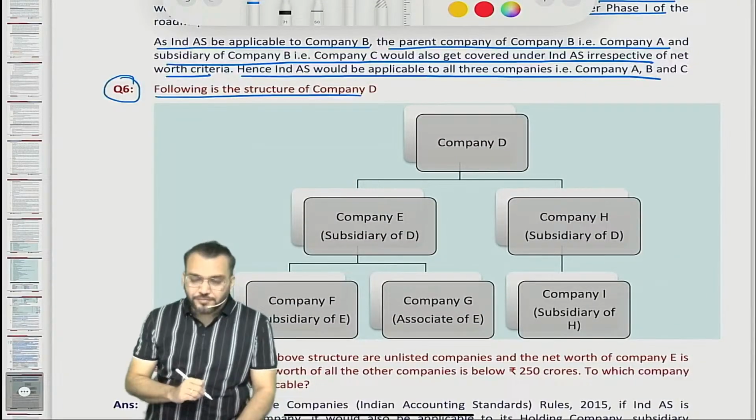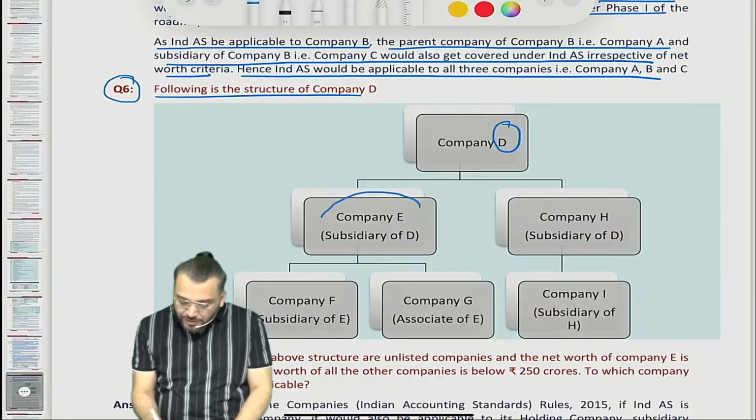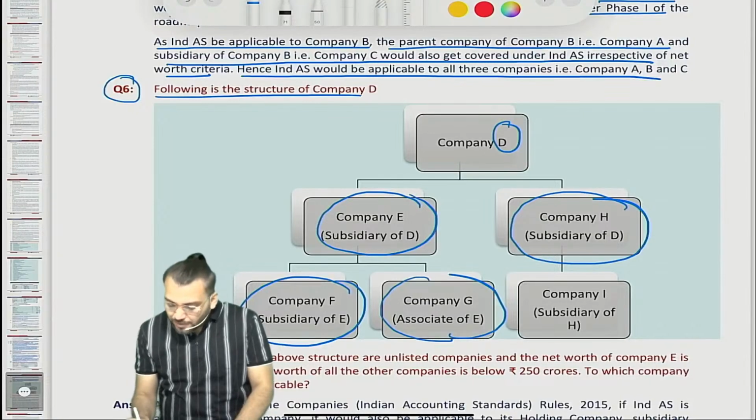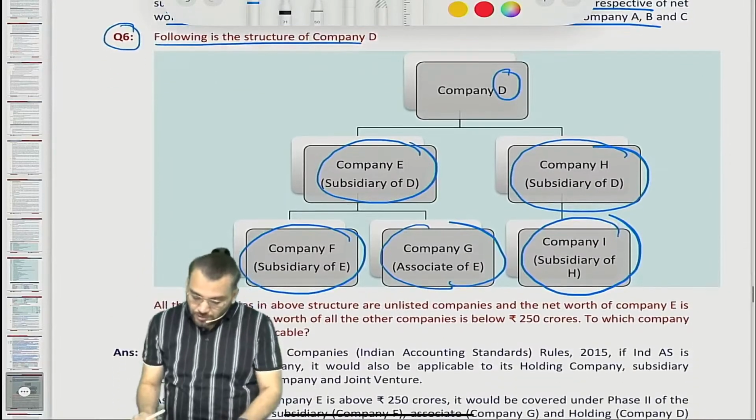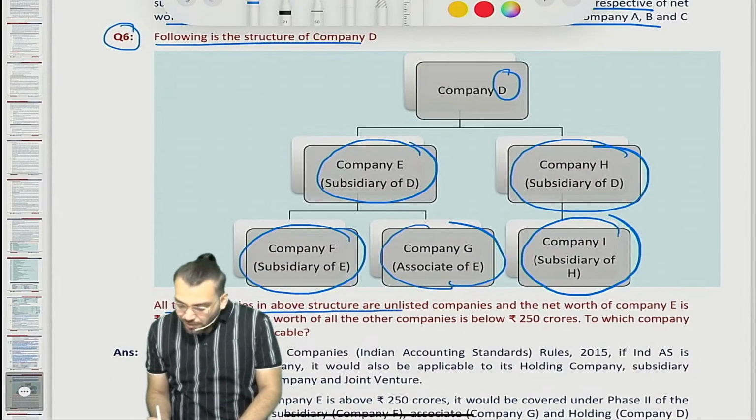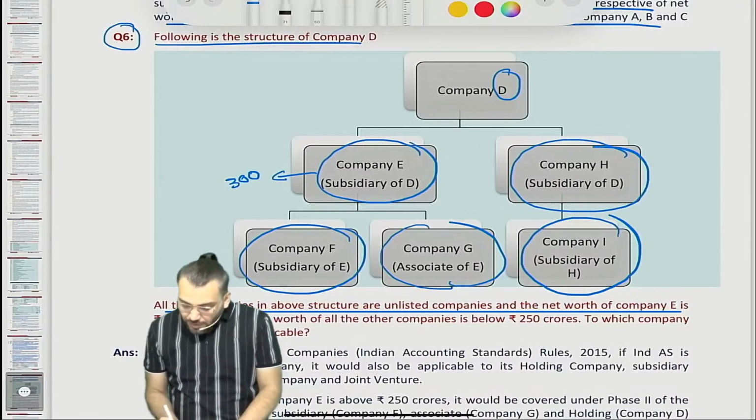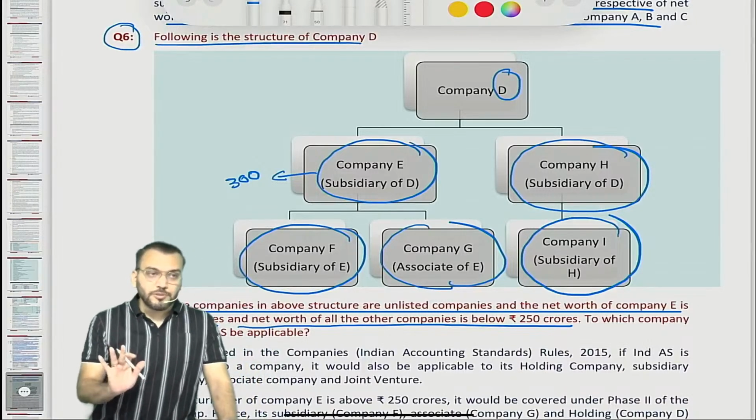Following is the next question. Following is the structure of a company group. You can see the company has a subsidiary company E. Company E has two subsidiary companies, F, and also an associate company G. Company D has a subsidiary, company H, and company H has a subsidiary, company I. This is the structure. You have understood the structure. All the companies in the above structure are unlisted companies, and the net worth of company E is 300 crore, and the net worth of all other companies is below 250 crore.